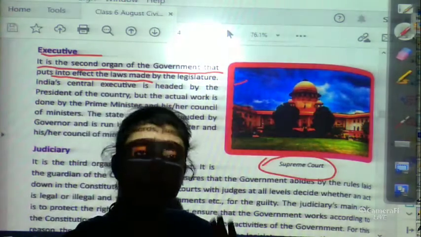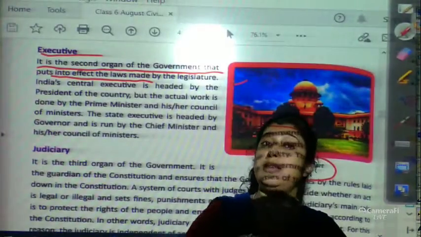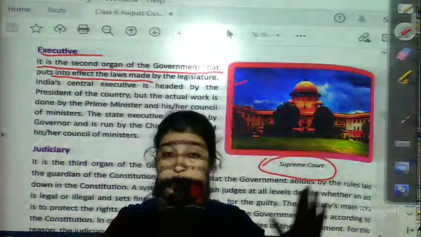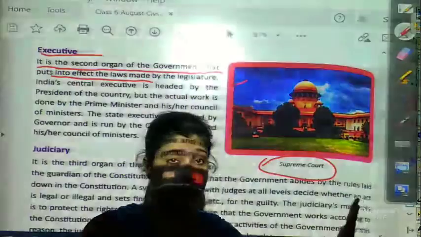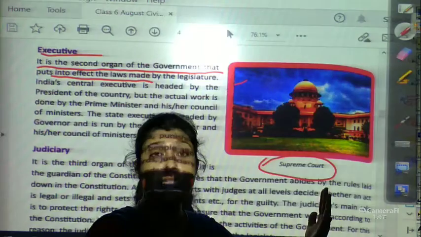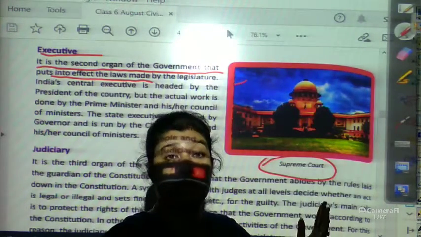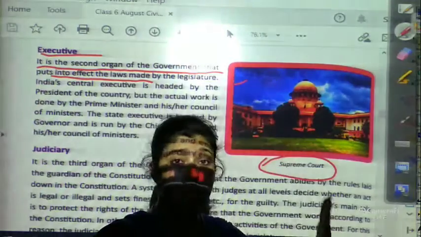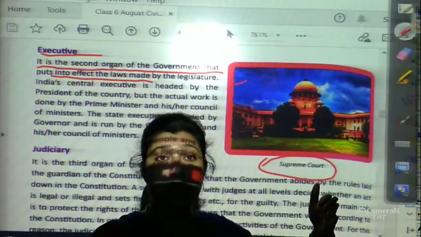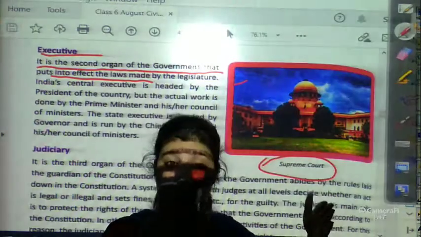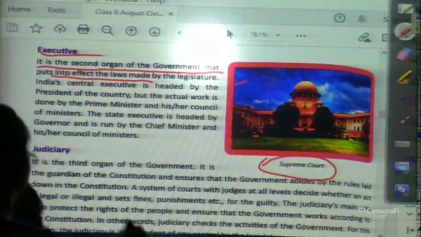So the legislature makes the laws, but the executive puts them into effect, executes and implements the laws.